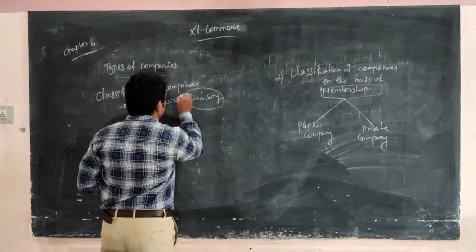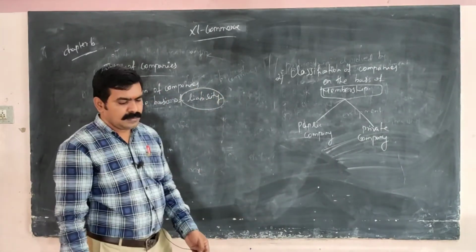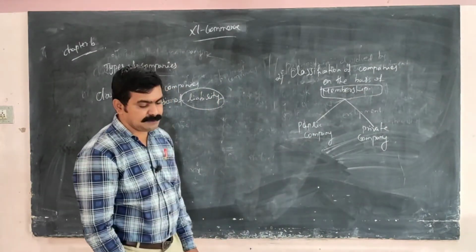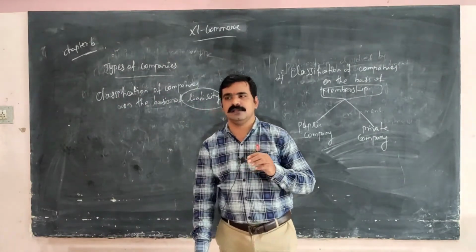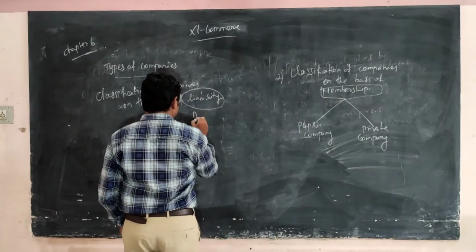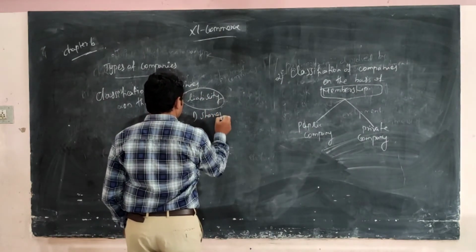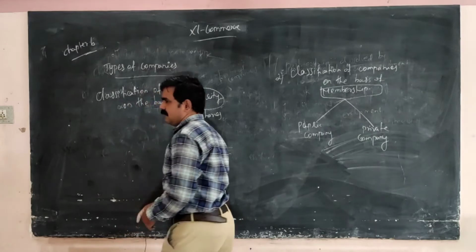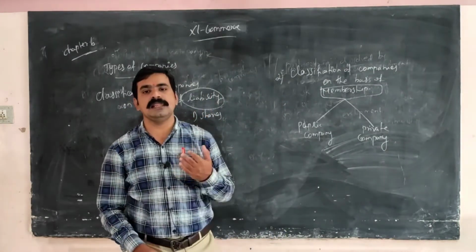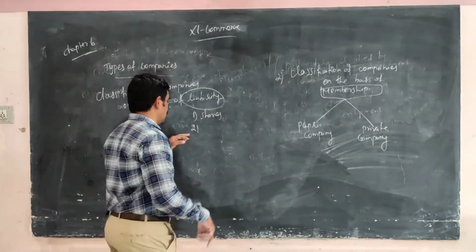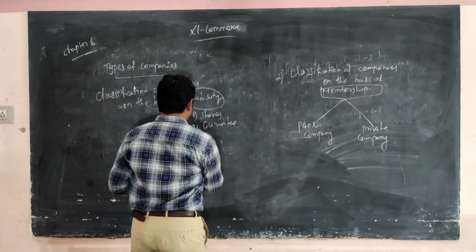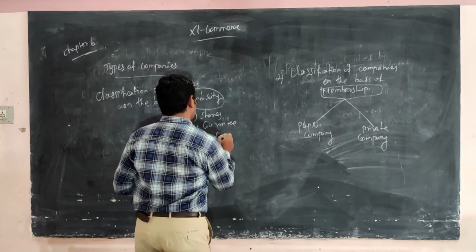On the basis of liability, the first one is a company limited by shares, the second one is limited by guarantee, and the third one is the unlimited company.